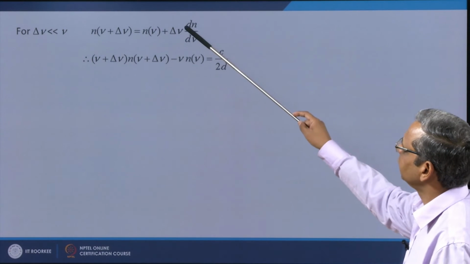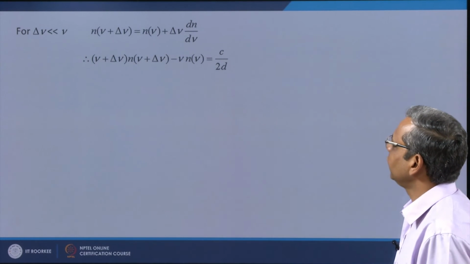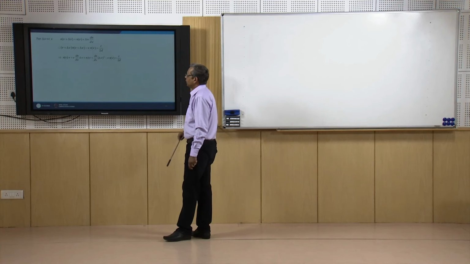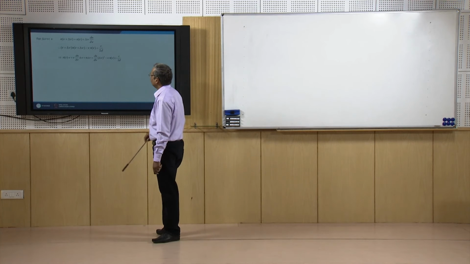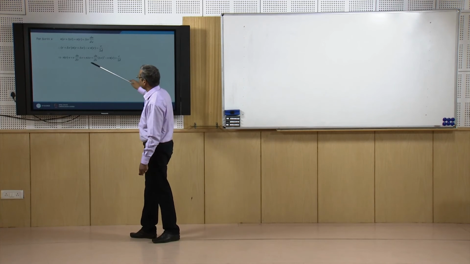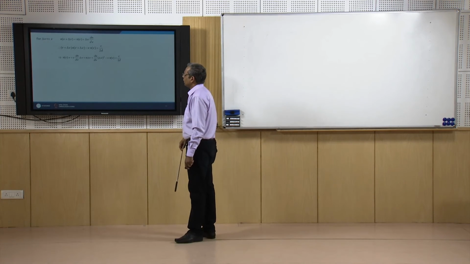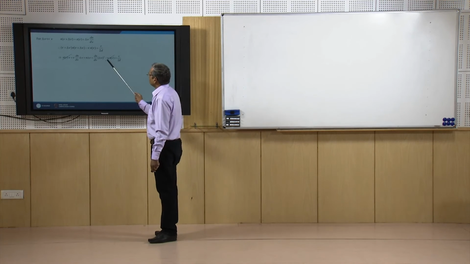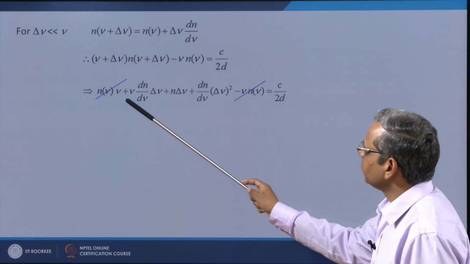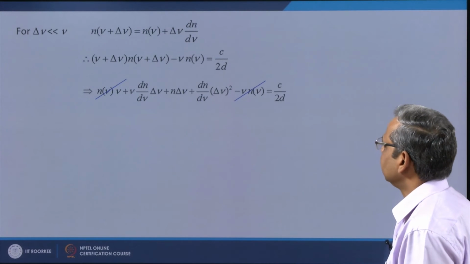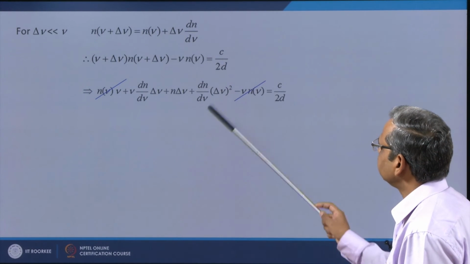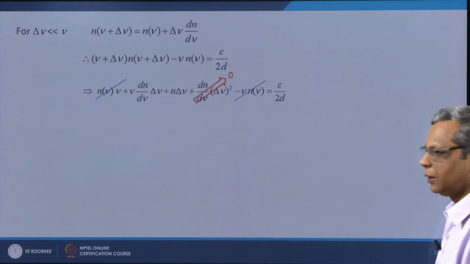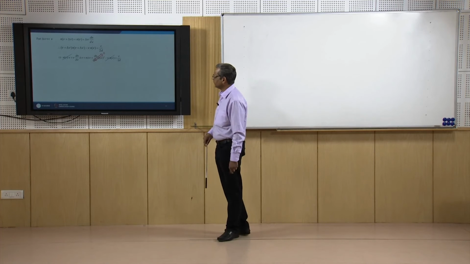If I put this n(ν plus Δν) here, simplify and open the bracket, I get this. Now I can see that the n(ν) times ν would get cancelled from this term, and since Δν is very small, this term I can approximate to 0. I can neglect this term.